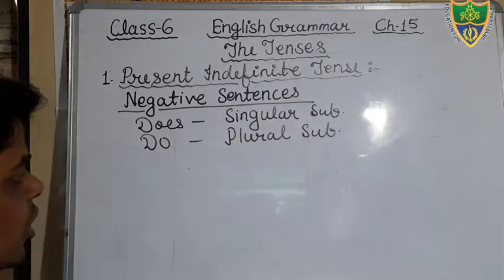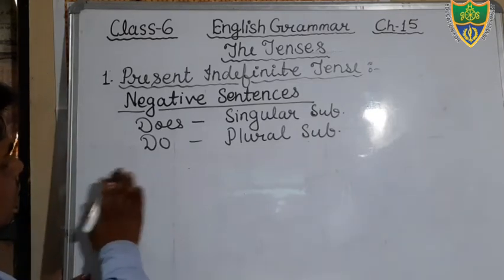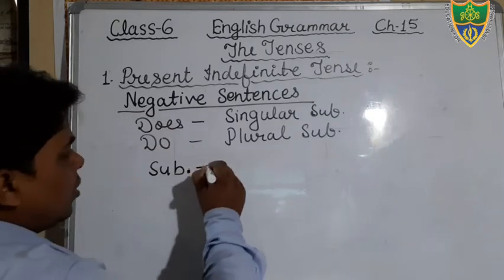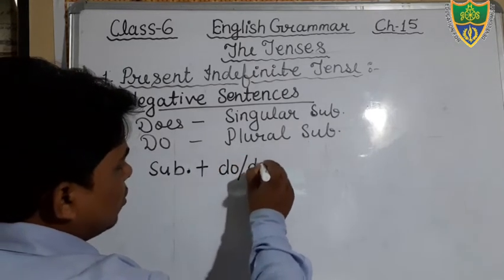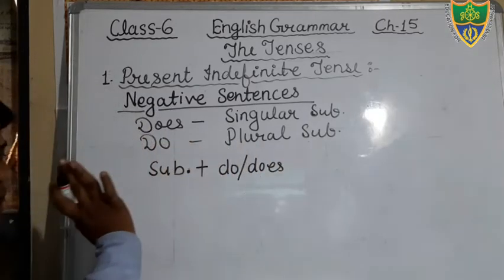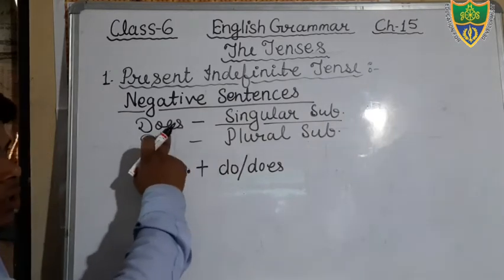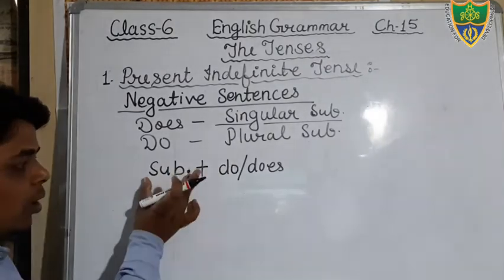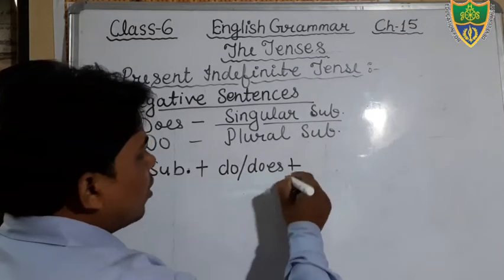And now you can see the structure. Okay students, I am going to write the structure directly. Just see. Subject will be there. Then after that do or does according to the subject. As I have told you, if your subject is singular, then you will use does. If your subject is plural, then you will use do. First of all there will be the subject, then after that do or does according to the subject, then after that not.